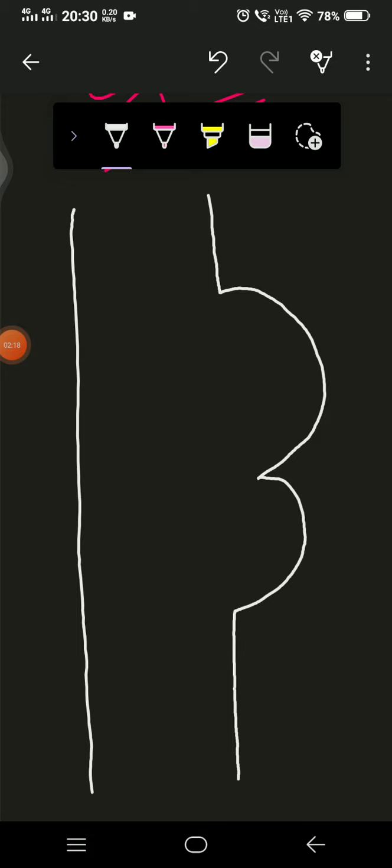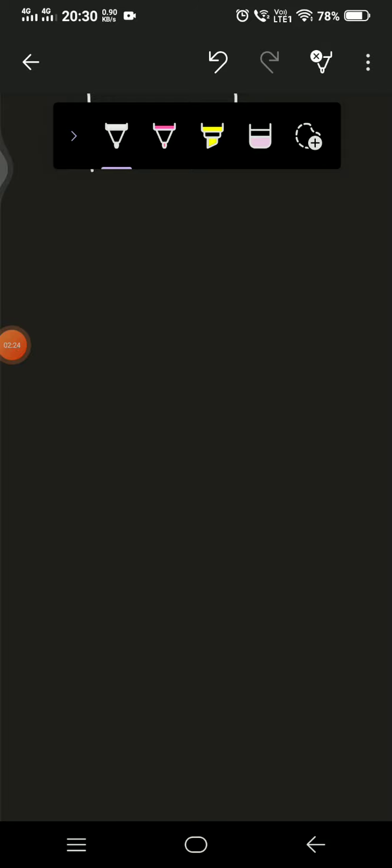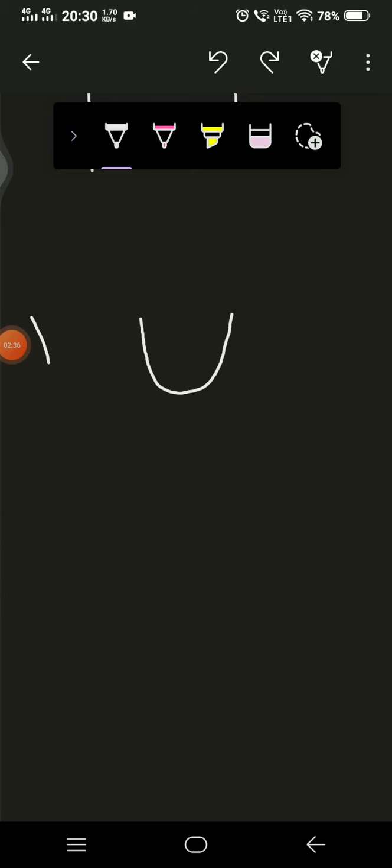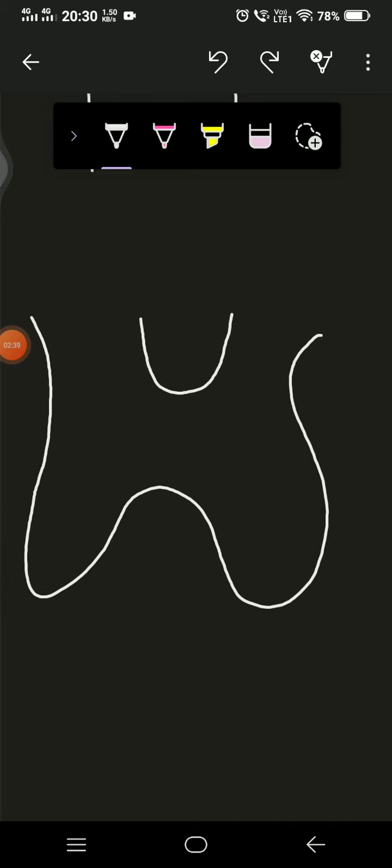Before that, let me draw a diagram of the spinal cord. Here I am just drawing the gray matter of the spinal cord. I'm not drawing the white matter. We all know that pain sensation comes through afferent fibers to the spinal cord, from where the sensation goes directly up to the cortex.